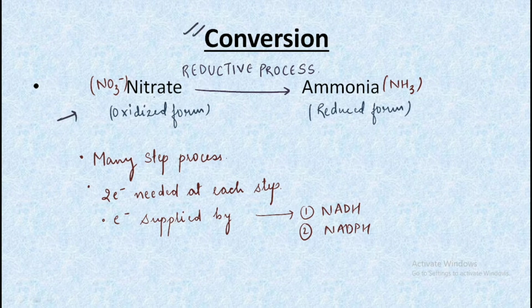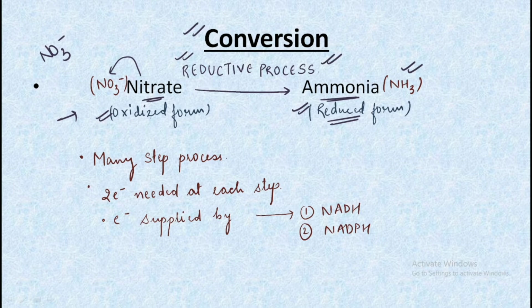So we have the nitrate getting converted into the ammonia. Nitrate is written in molecular form as NO3-, and as it gets converted into NH3, that is ammonia, there occurs a reductive process. Nitrate is the oxidized form and ammonia is a reduced form, and as there occurs the reduction of nitrogen, hence it is a reductive process.